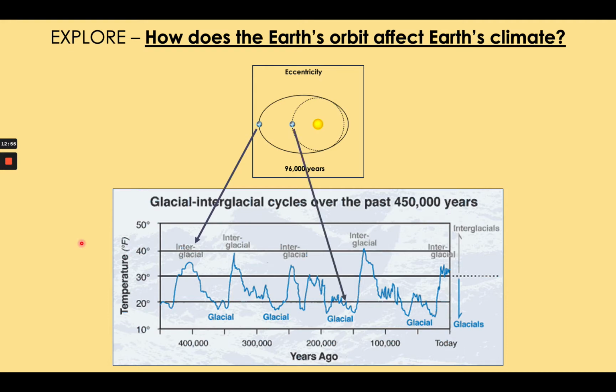By contrast, when the Earth has a circular orbit, we get our glacial periods, which are the colder periods in Earth's climate, as you can see here, again happening every 96,000 years or so. This pattern over the last 450,000 years almost perfectly matches the cycle of orbital eccentricity and provides us with evidence that orbital change affects Earth's